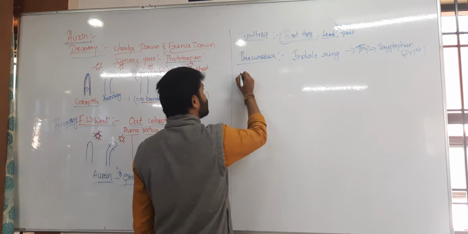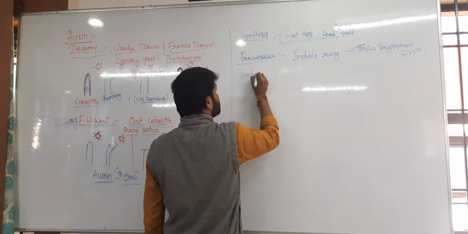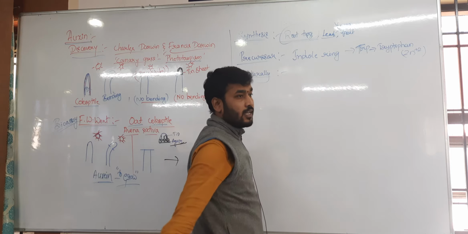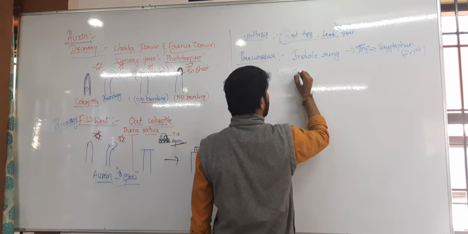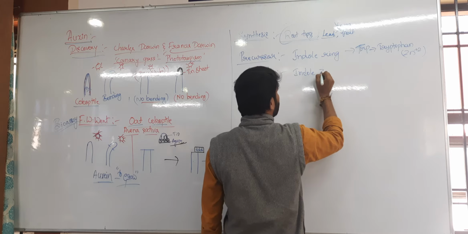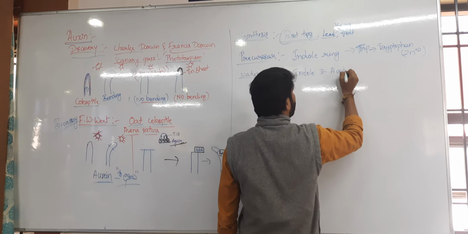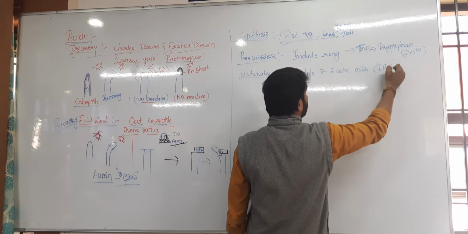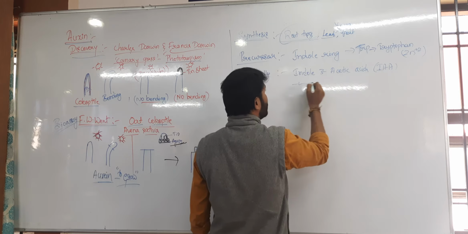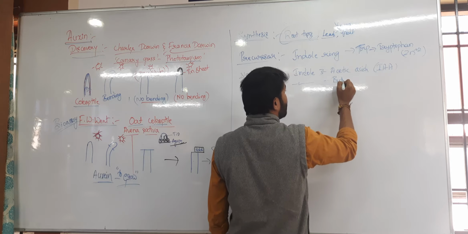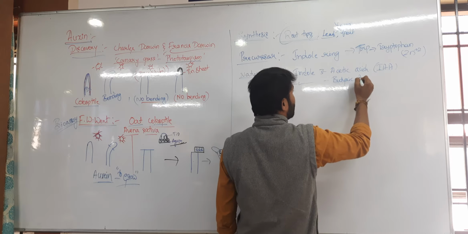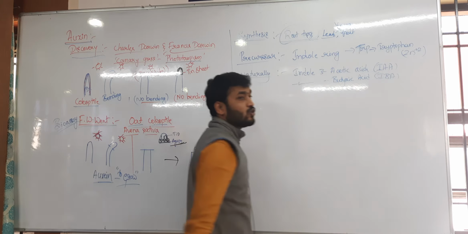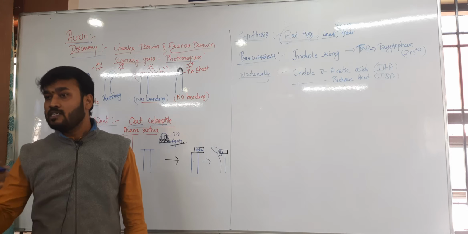Here they are naturally synthesized in the form of indole 3 acetic acid and also indole 3 butyric acid. These are the two forms of natural auxins which are synthesized in the plant body itself.